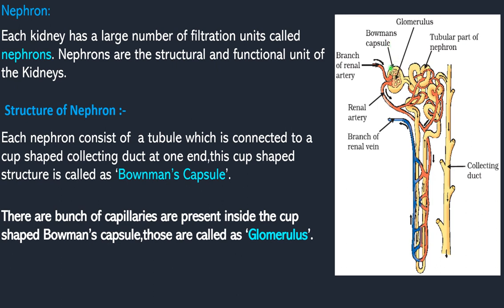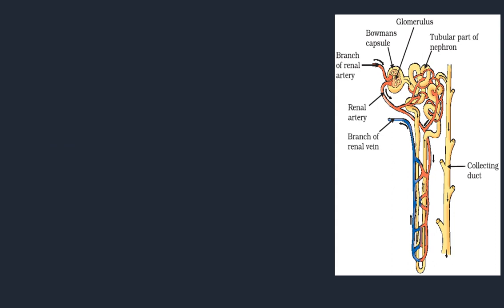Okay. So inside the Bowman's capsule, the inner wall contains very minute pores. Those pores will help in the filtration of what? Our blood. So this is about some important points related to the structure of nephron. Not yet completed. Next we are going to see about other structures of nephrons. So here the blood is entering inside the what? Bowman's capsule.